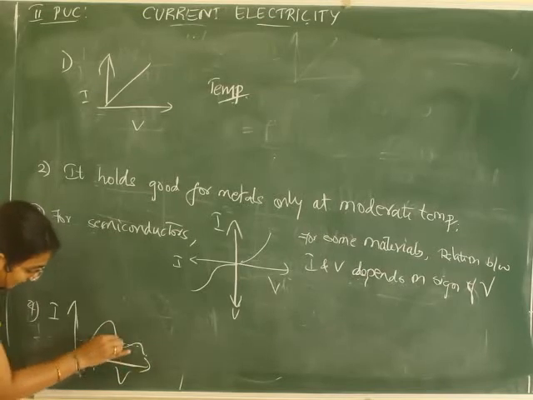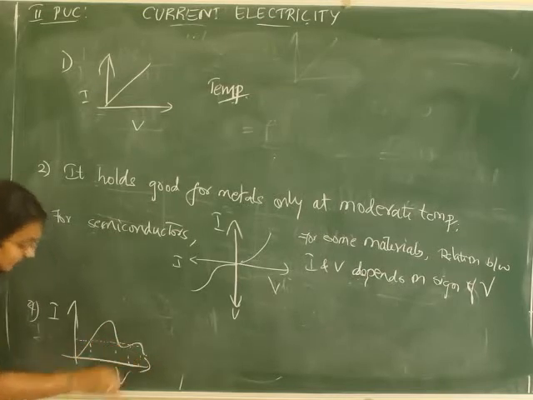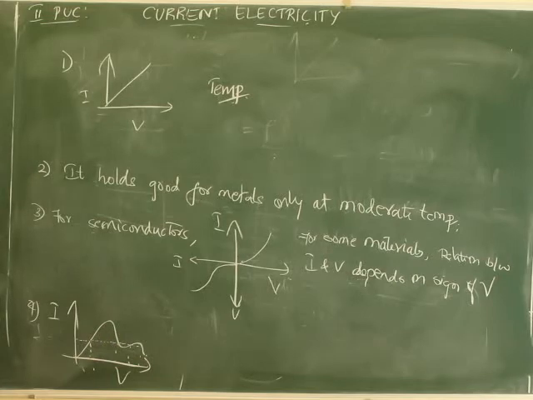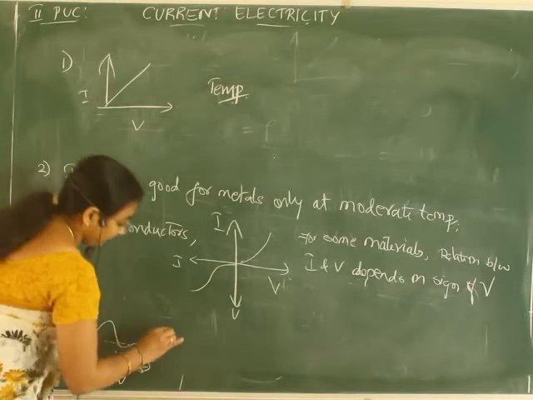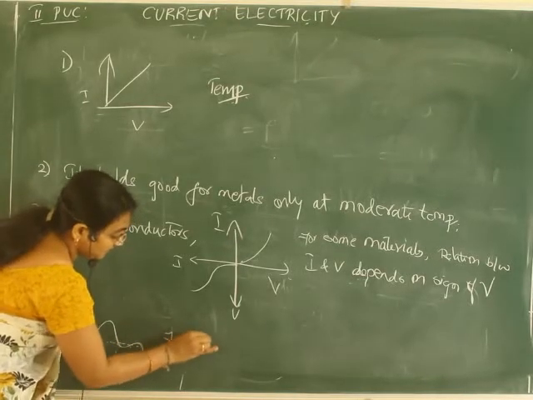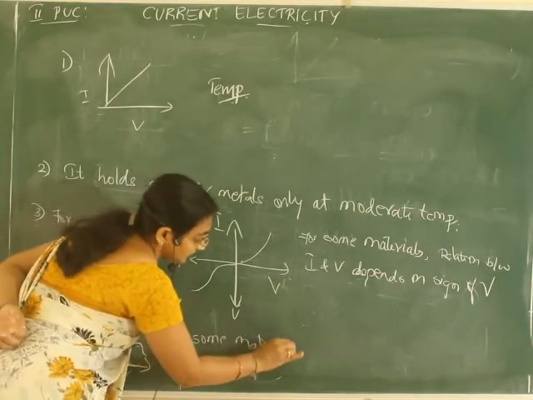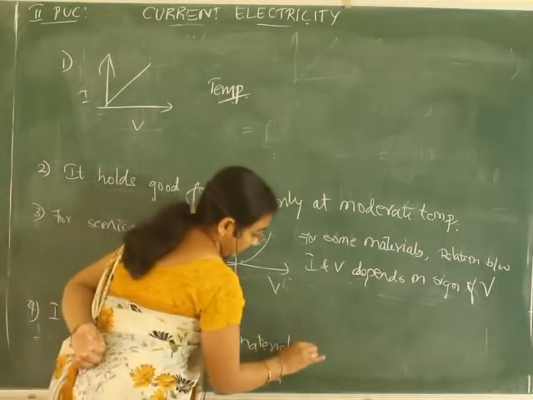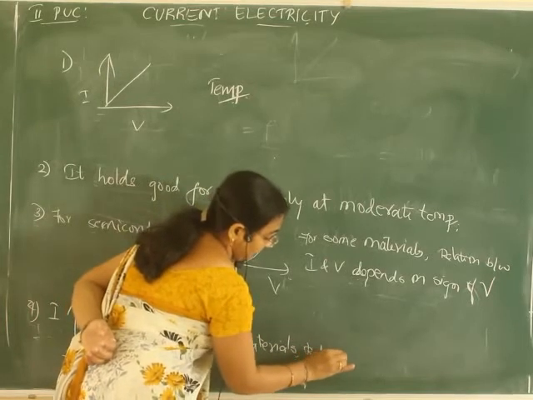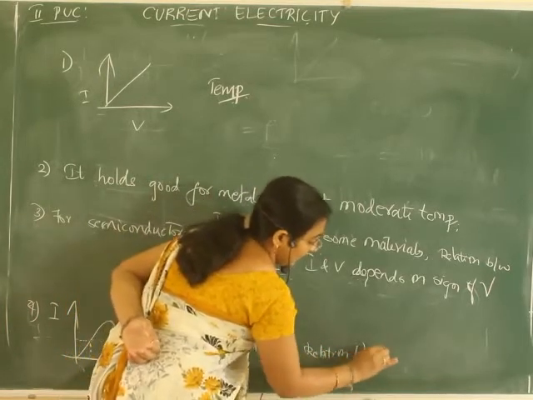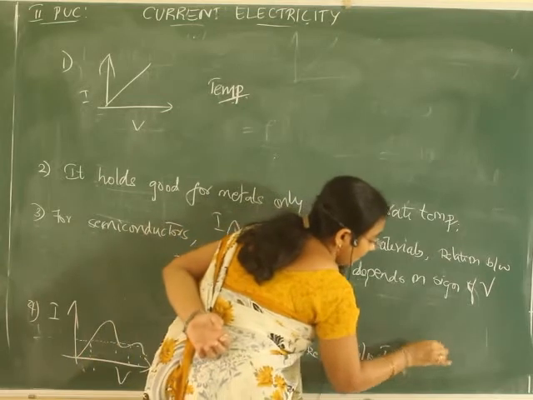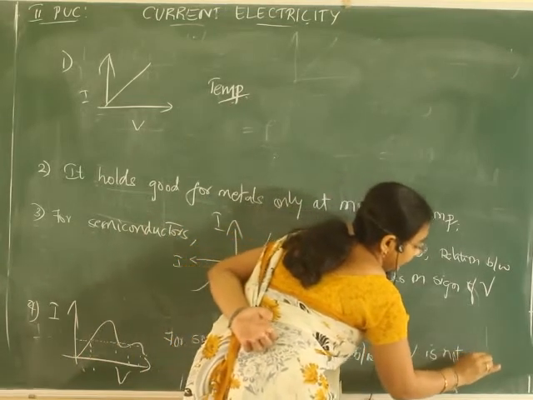So for the same value of current, we will get many values of potential, correct? So what do you say? For some materials, relation between I and V is not unique.